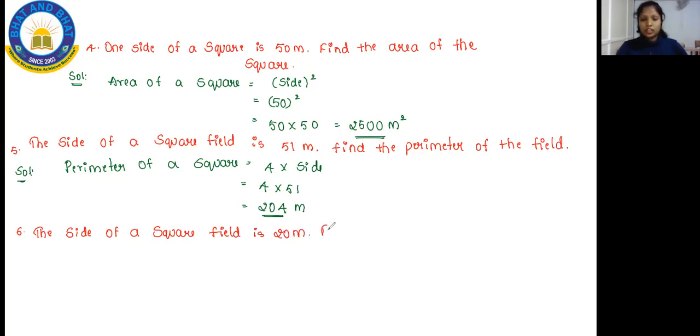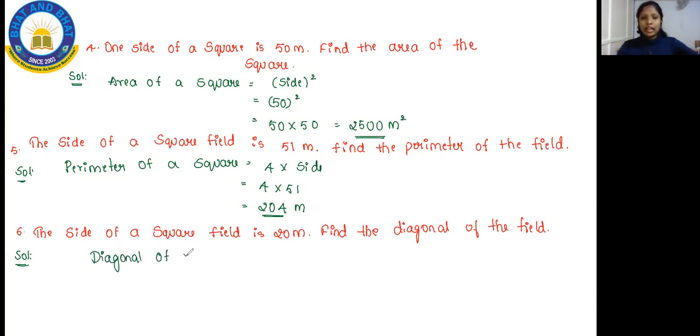Find the diagonal of the field. So kids, this is the question. What you have to find is the diagonal of a field. The side of the square field is given. With the help of that, you have to find the diagonal of a square.